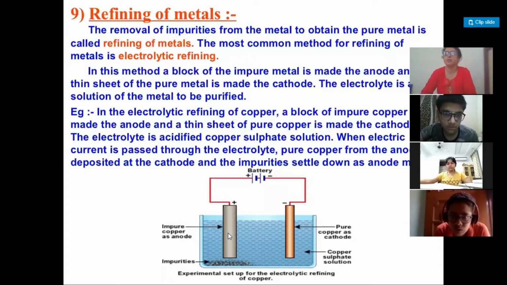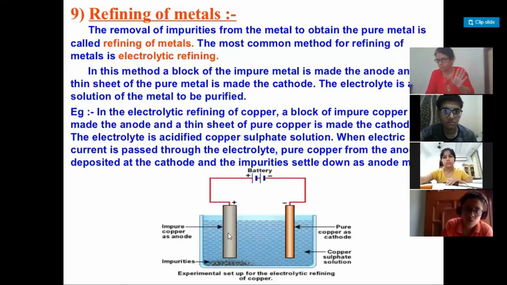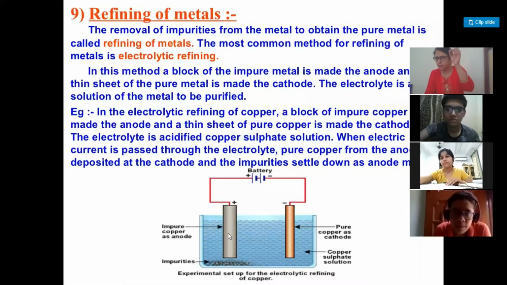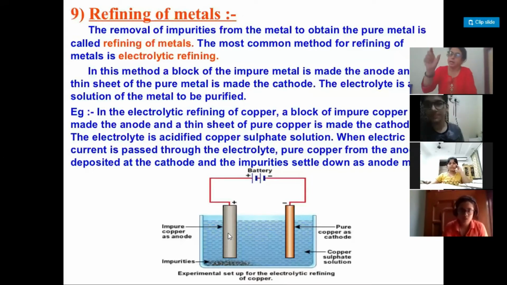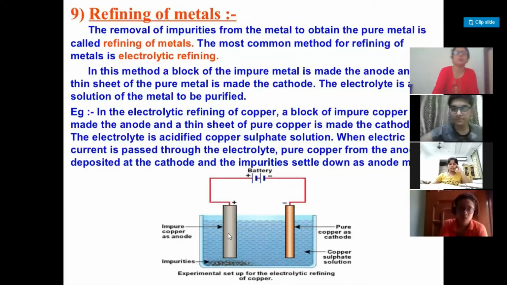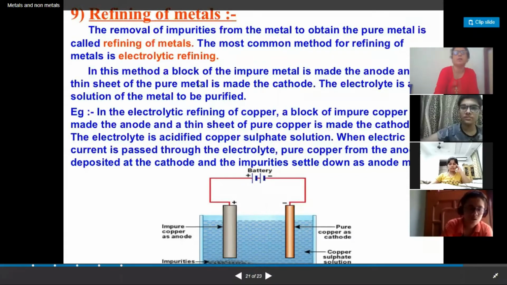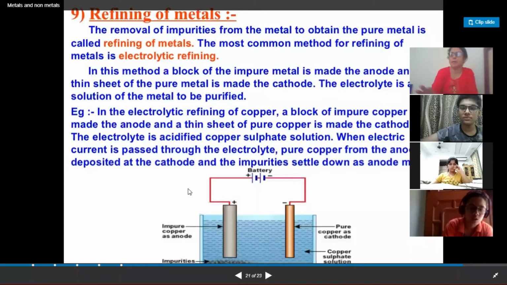Have you been able to understand how we have to choose the cathode and anode? The cathode has to be a thin strip of the same metal which we are refining. Here I have taken the example of copper. So I have taken a thin strip of pure copper to be connected to the negative terminal of the battery, and the impure block of copper has to be connected to the positive terminal of the battery. Am I clear on this point?